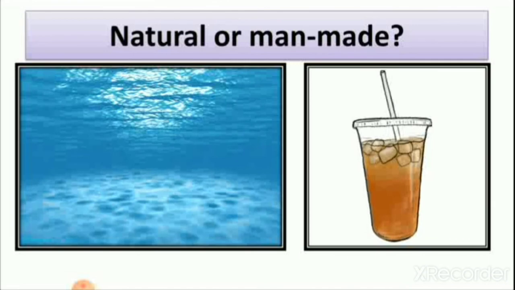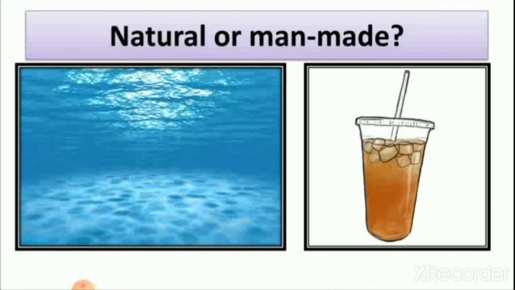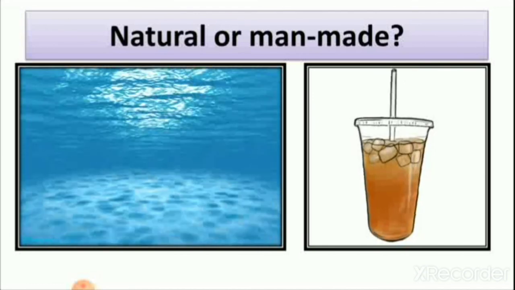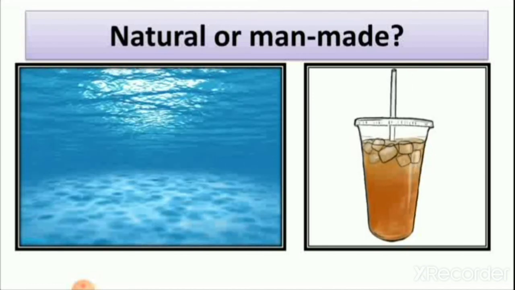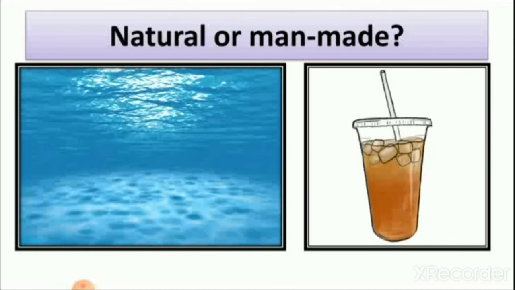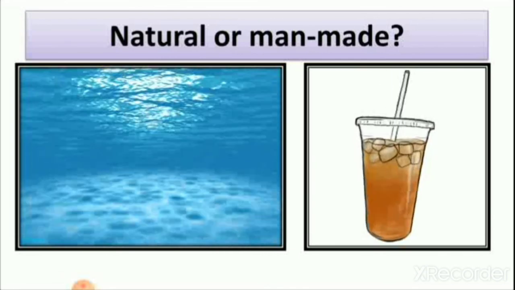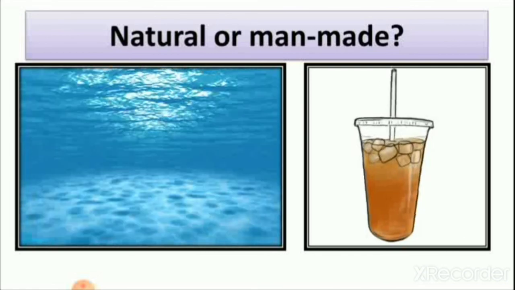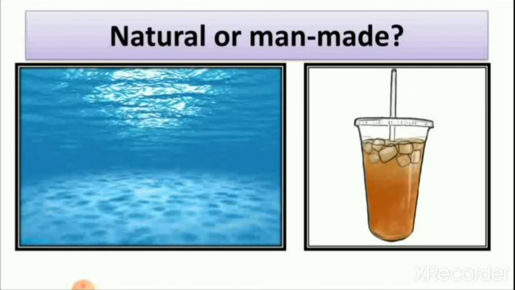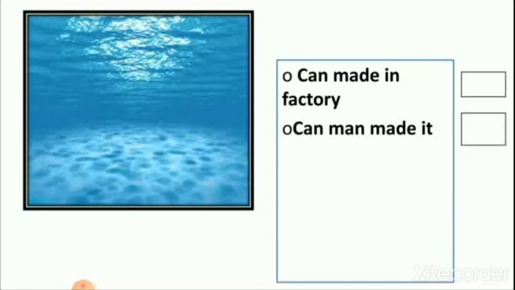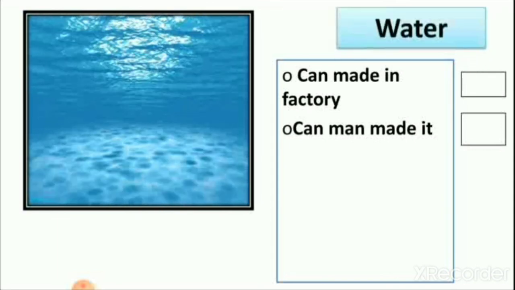Then you can see here two pictures. One picture is of water and the second picture is of cold drinks. So let's see which is living and which is non-living. They both are non-living because they cannot move by themselves and they cannot grow. So let's see whether it is a natural thing or a man-made thing. First, water. You can see water is moving, but it is moved by air.